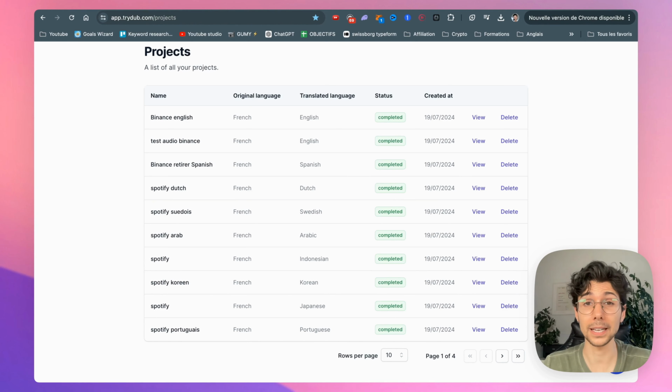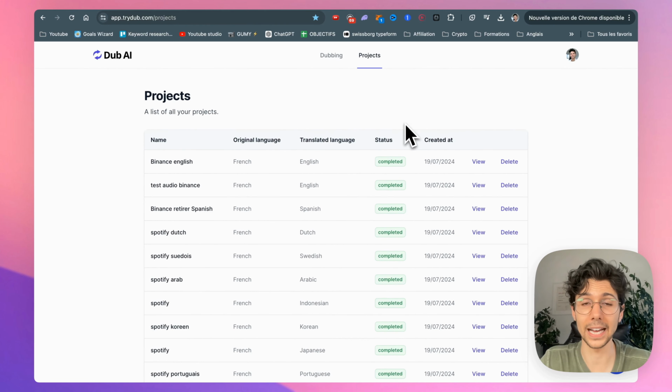I'm going to show you the tool that I personally use to translate my YouTube videos in a really quick and easy way. So the tool I use is called GUMY. It's a website that allows you to translate your videos in a really simple way in just a few clicks with a very professional result, and for really not expensive at all, there is even a free trial version.